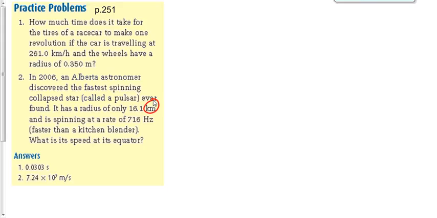Now, depending upon whether it's a perfect circle or not, it may be moving at different speeds in different places. Its frequency would be the same no matter whether we're talking about the equator or somewhere else, but its speed wouldn't necessarily be the same because the radius somewhere else might be a little bit different. All right, so what are we going to do? We're going to say R is 16.1 kilometers. We're going to convert that to meters. We get 16,100 meters. Our frequency is 716 hertz, and we want to find the speed.